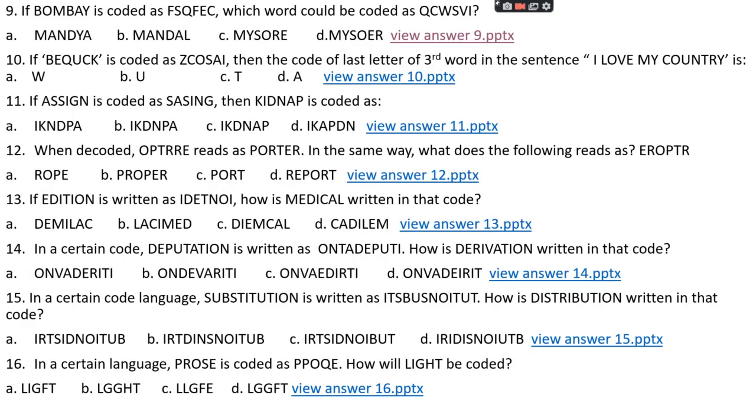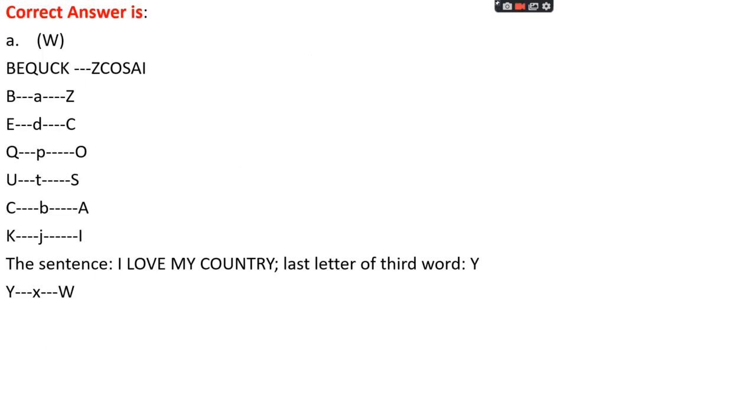Question number 10. If BEQUCK is coded as ZCOSAI, then what is the code of the last letter of the third word in the sentence, I love my country? Option A, W. Option B, U. Option C, T. Option D, A. The right answer is option A, that is W.